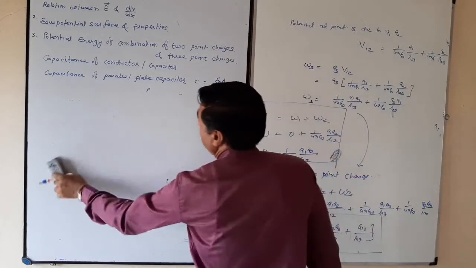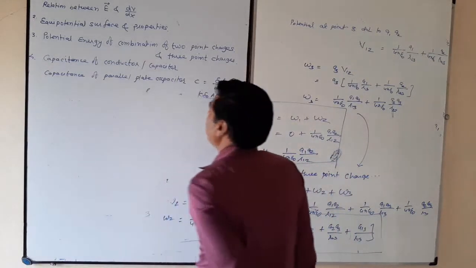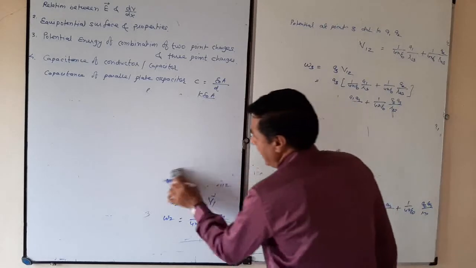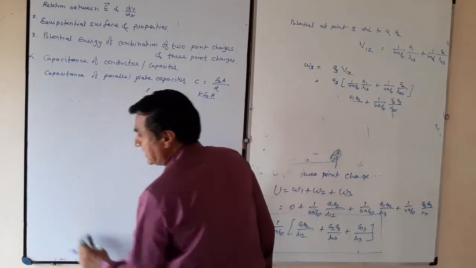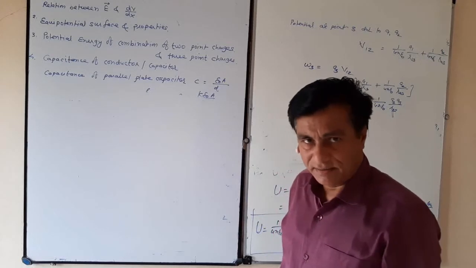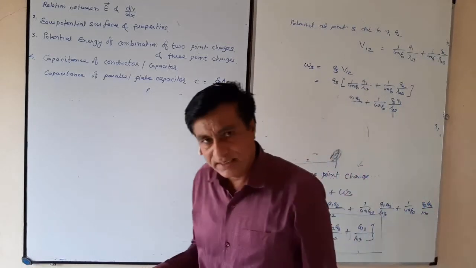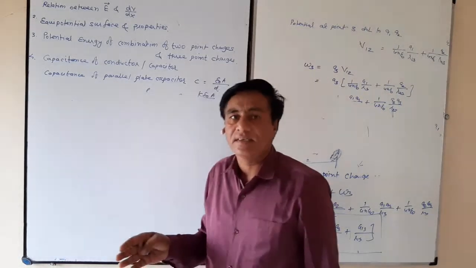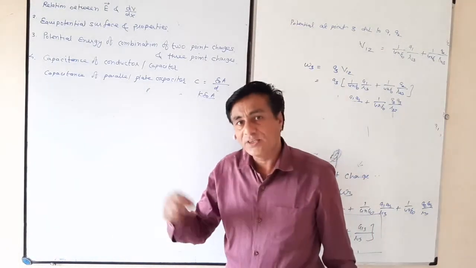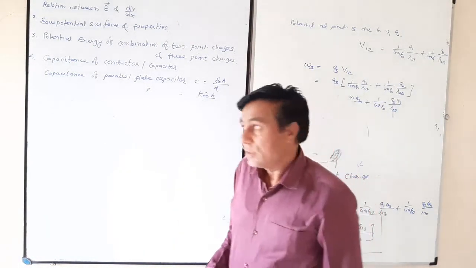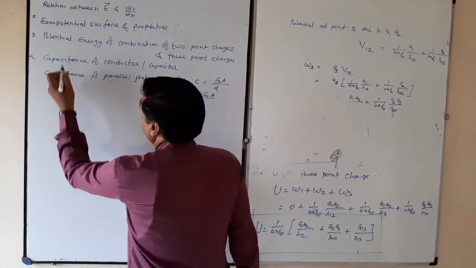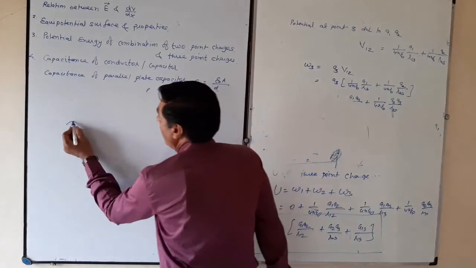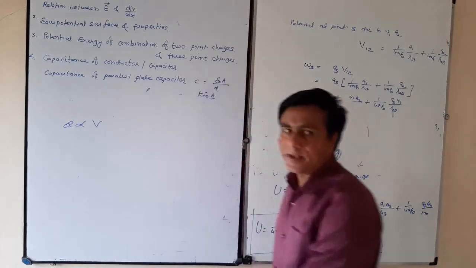Now our next point is the capacitance of a conductor or capacitor. We see that when positive charge is given to any conductor, the amount of charge on that conductor increases, and what will happen? The potential also increases in that ratio. You can say the conductor potential increases with increasing the amount of charge. Q is proportional to V.